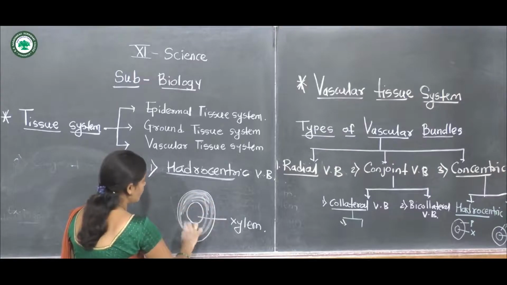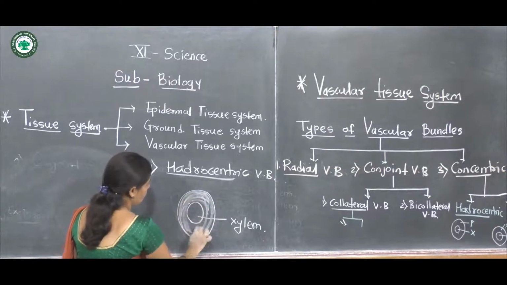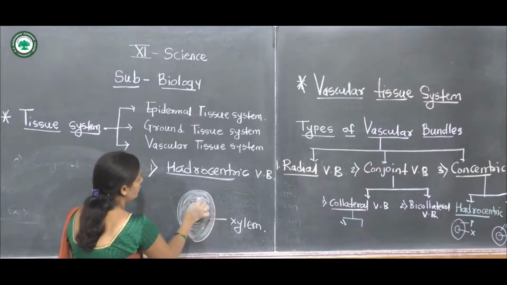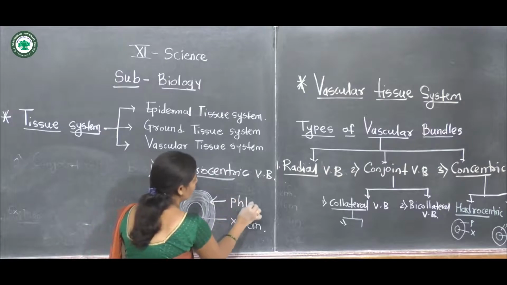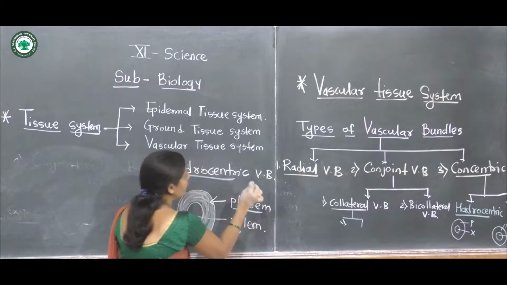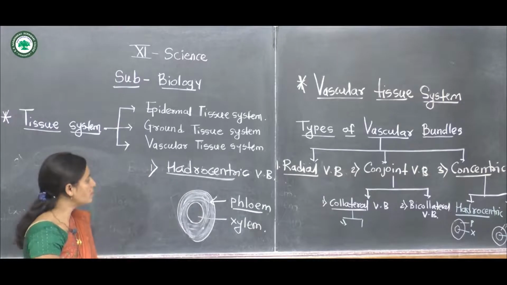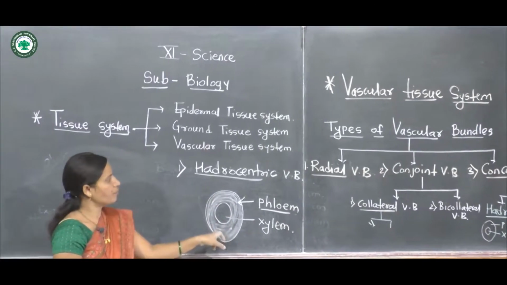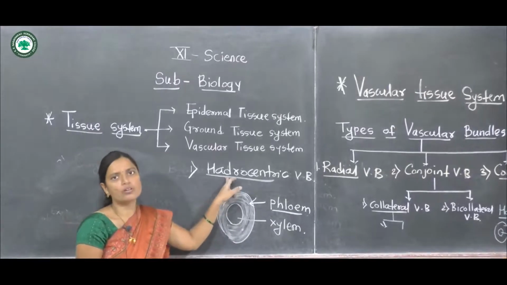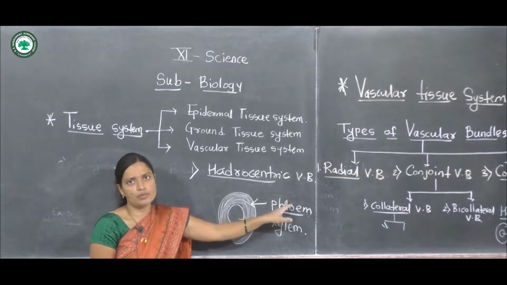This type of arrangement of the vascular bundle is called the heterocentric vascular bundle.